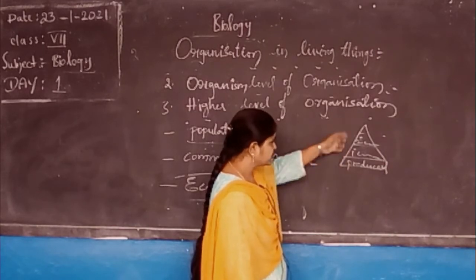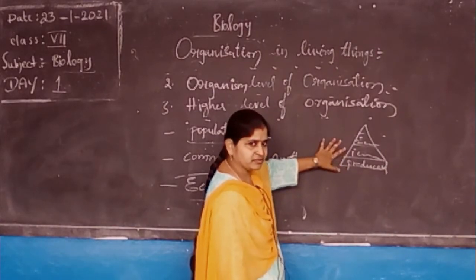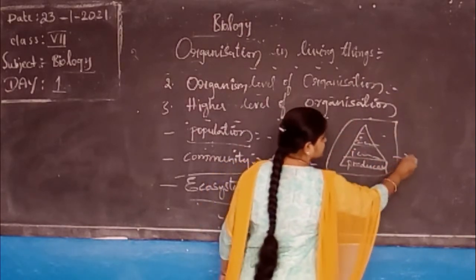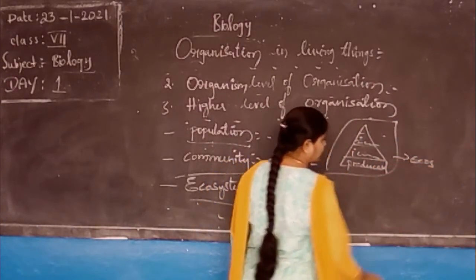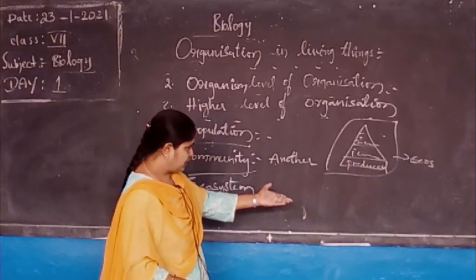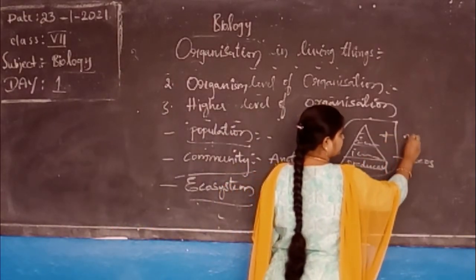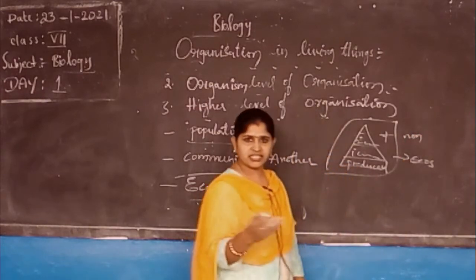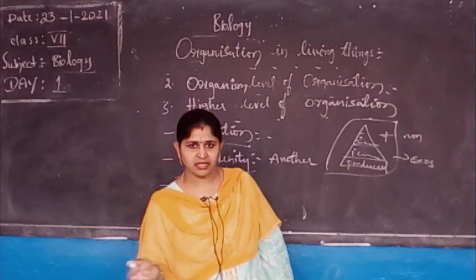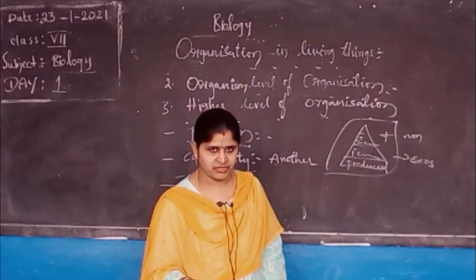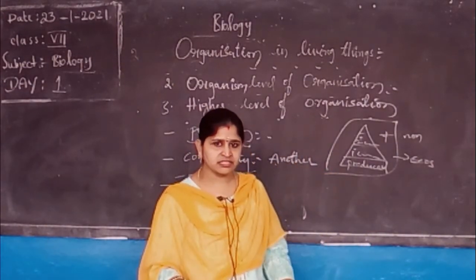Upon the primary consumers, secondary consumers will be dependent. This total is called an ecosystem. Not only the living things, the ecosystem also interacts with the non-living things. Along with nature, light, temperature, sunlight, and soil are also included in the ecosystem. Not only living organisms, even non-living